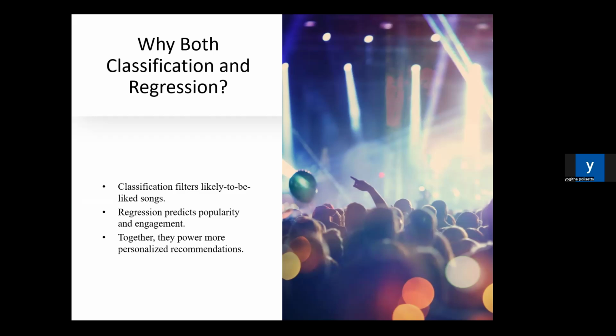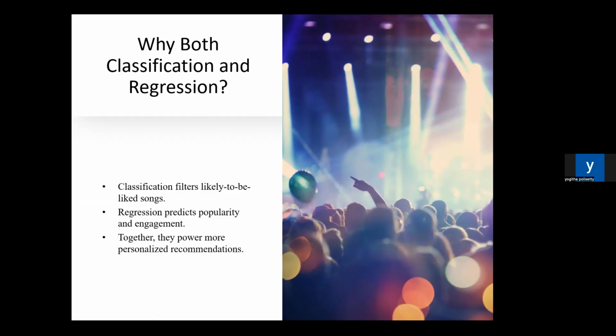This slide is about why we chose both classification and regression. Classification maps user emotions to song categories, helping the system understand what mood fits, while regression predicts how engaging or popular a song might be, which is used to rank the recommendations. Together, we ensure that the song suggestions are both emotionally aligned and